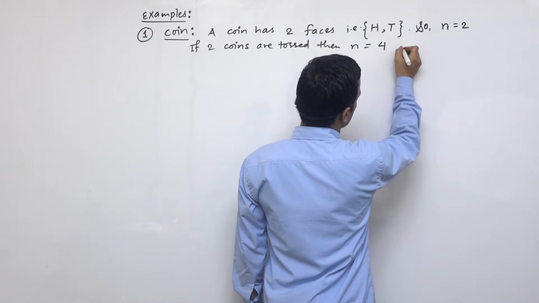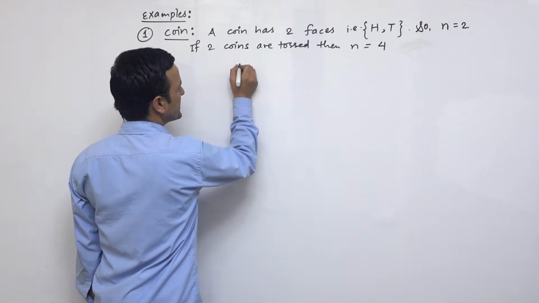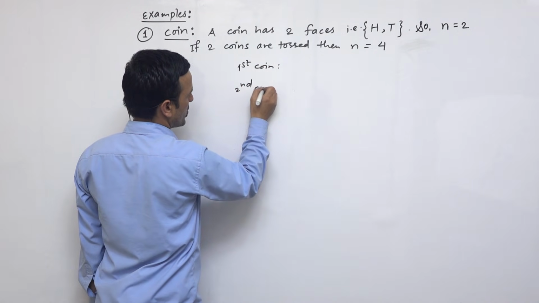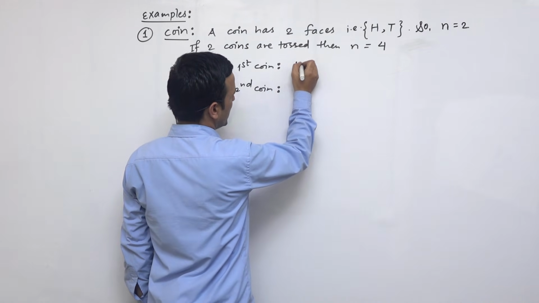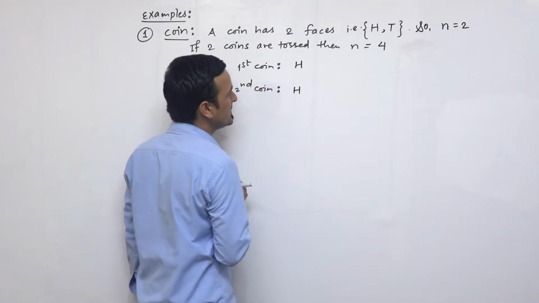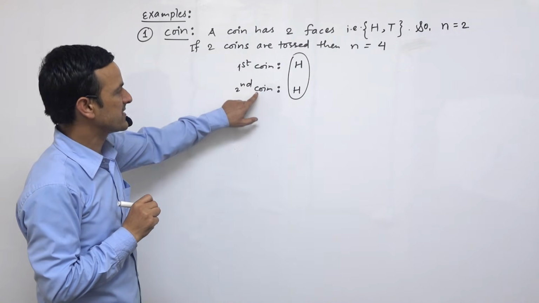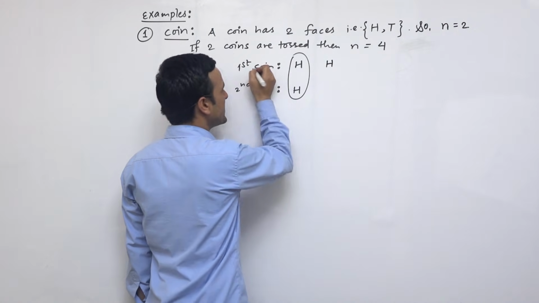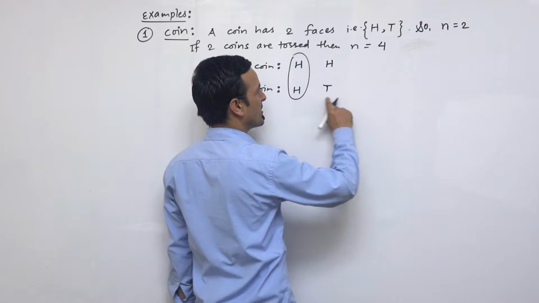So how do we write the number of sample space 4? Let's see an example. Let's write first coin, another is second coin. We have altogether 2 coins. For the first coin, if head appears, and for the second coin there is also head, this is one of the events. If head appears in the first coin and tail appears in the second coin, this will be another event.